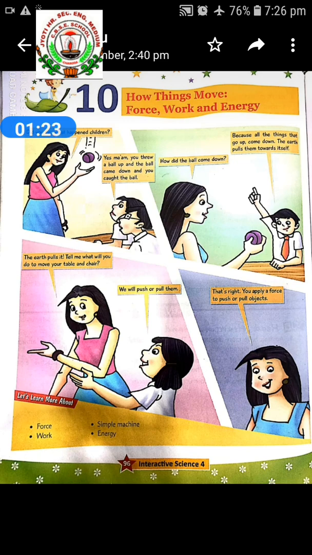Gravitational force. This is the force exerted by the earth on all objects. The earth attracts the object towards itself. That is why, when we throw a ball or fruits or things up, they come down. Due to this attraction, the earth pulls all objects towards itself. That is why when we throw anything up, it is pulled down by gravitational force.